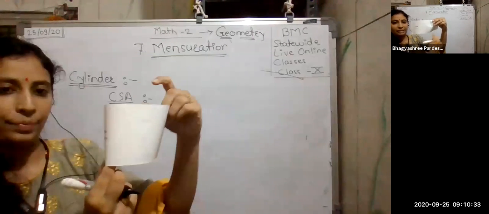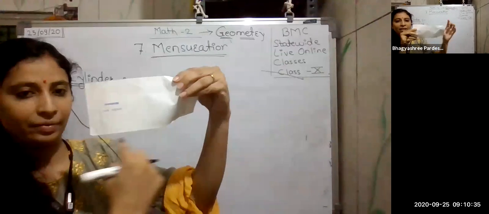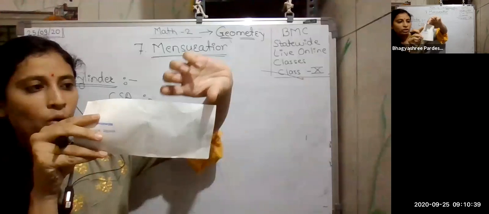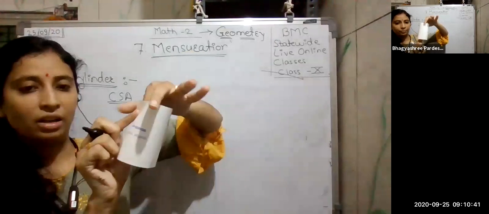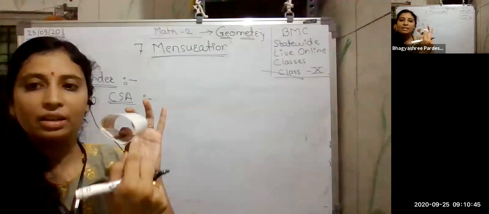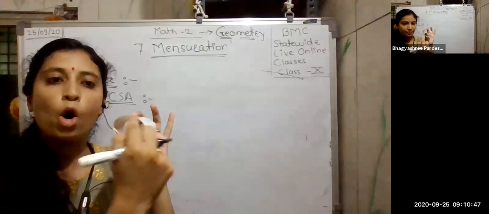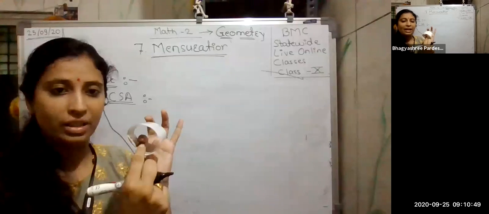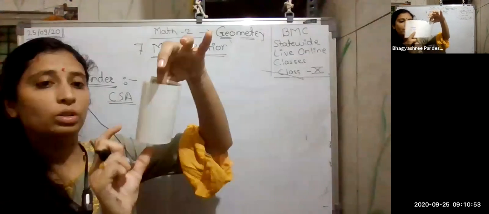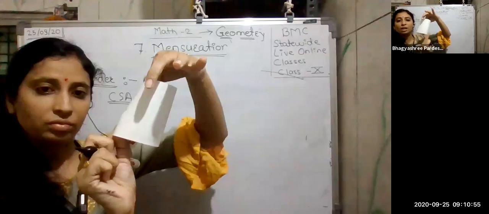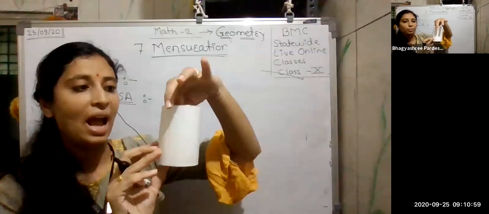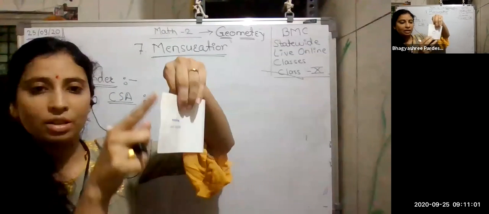What happened? Just look here. This is the length and this is the breadth of the rectangle. Now, the length is converted to a circular shape. That means this circle is nothing but the boundary of the circle, and the boundary of a circle is called the circumference. So the length is converted to the circumference. This was the breadth.